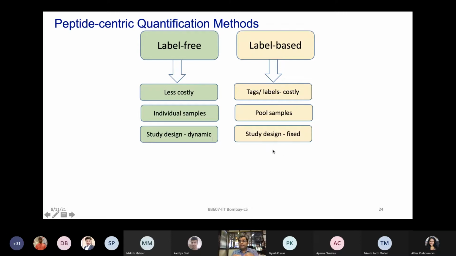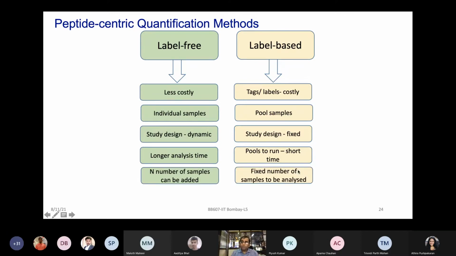Whereas here, the study design has to be thought of beforehand. A question has to be decided beforehand because you are going to pool all the samples and only get an answer for that specific type of question which you wanted to address. The analysis time is much longer here. It's also very complex and challenging here, whereas its analysis is much more robust because it's a very tight type of experiment, and you are going to have those pools to run, so the overall data size will be small.